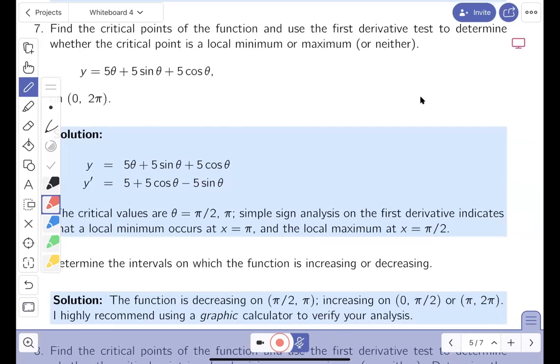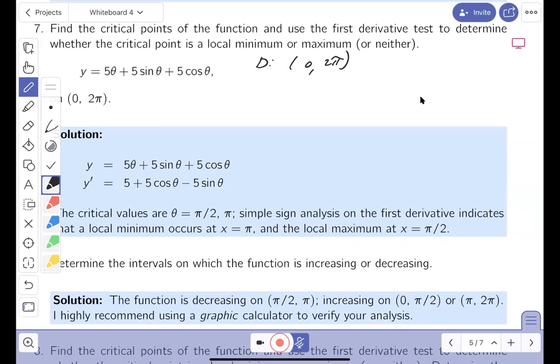What I notice about this over here is they give me the domain of the problem. I'm going to write this over here. The domain is given to me as between 0 and 2 pi. If it wasn't given to me, the domain would be far more complicated. It would be all real numbers, and that's a really big line to look at because this is a periodic function. It keeps going up and down, up and down. I'm glad they restricted it to 0 to 2 pi.